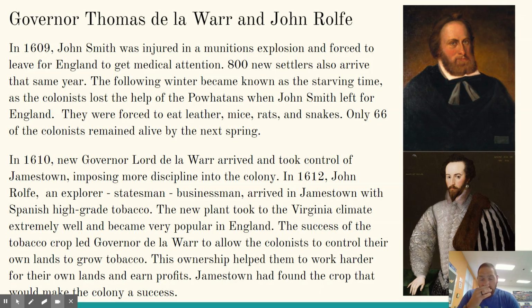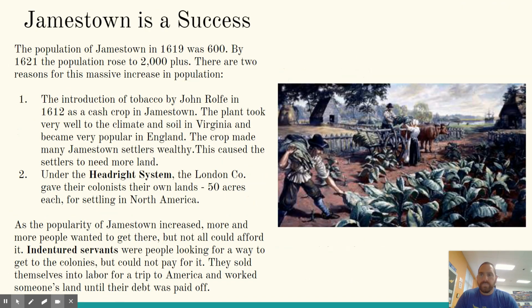So John Rolfe got his hands on some, and he felt that Virginia would be the prime spot because of the hot, humid weather. And he was right. The Spanish tobacco took very well to the Virginia climate. And poof, there you go. Now we're a success. Of course, it doesn't happen overnight. It took a few years for them to really get this crop in order, growing and selling and shipping enough to make a big enough profit to call it a success. But it's only a few years down the road from this point.